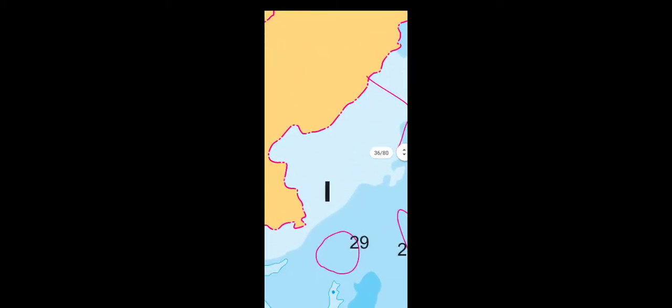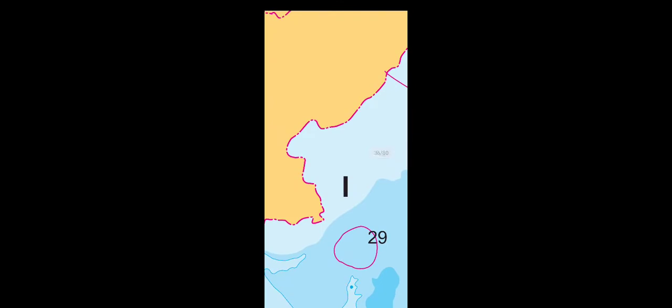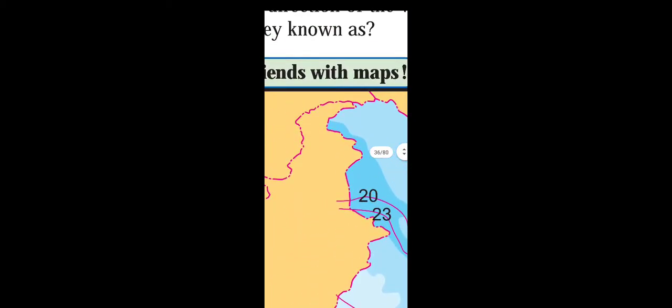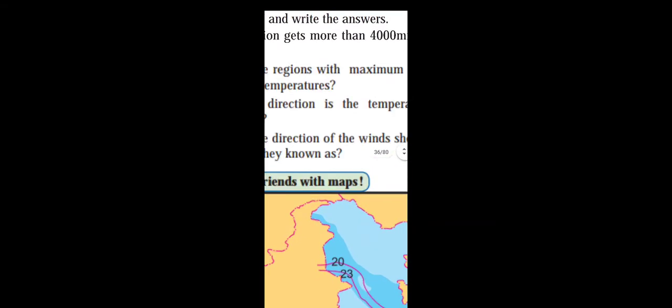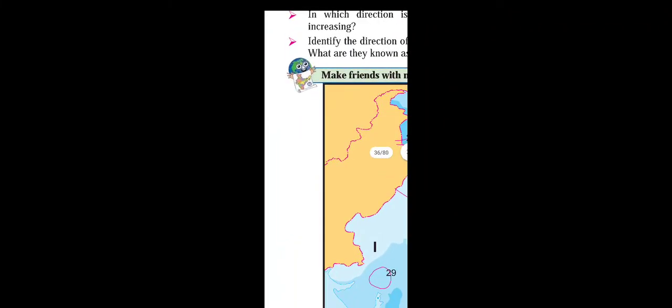So the Thar Desert in Rajasthan and the peninsula, the south side, have the maximum temperature, and the minimum temperature we can find in the Himalaya region, because the altitude is more, so the temperature is less. That's why in our summer season we go to the hill stations. So the Himalaya has the minimum temperature, and the Thar Desert in Rajasthan has the maximum temperature.